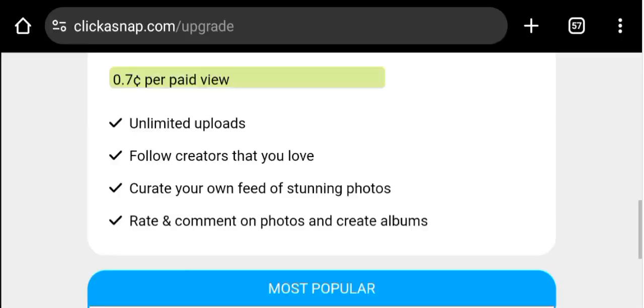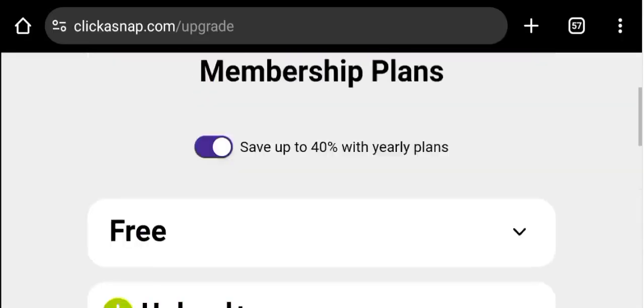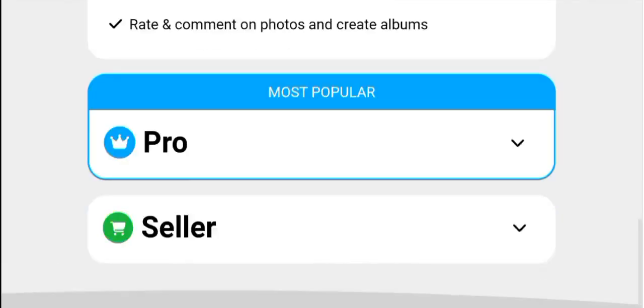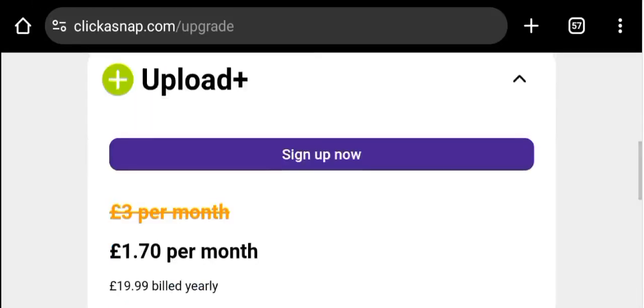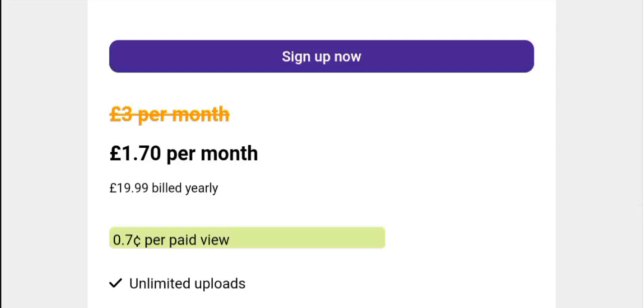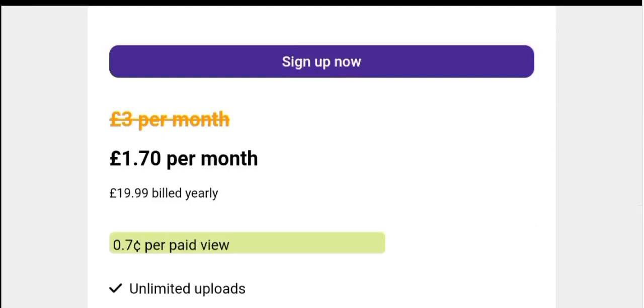So these are the plans that are available. Which one you decide to choose is left for you. So these are their membership plans. You can also buy the membership plan of just $1.70 per month, and you'll be able to start making money on this platform.